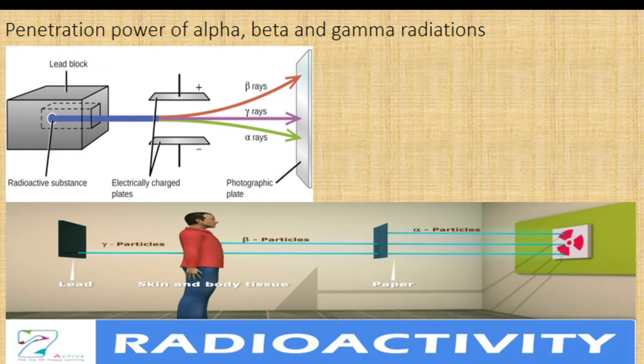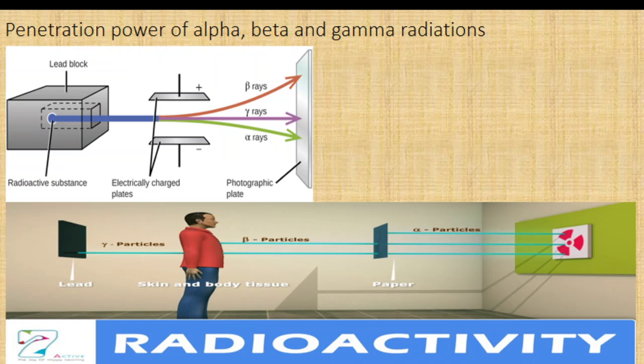These radiations are affected by electric and magnetic fields. Suppose alpha particles, beta particles and gamma rays pass through an electric field. Beta particles are deflected towards the positive plate, alpha particles are deflected towards the negative plate because of their positive charge, whereas gamma particles are never deviated towards either plate because of their uncharged nature. They are not affected by the presence of electric and magnetic fields.